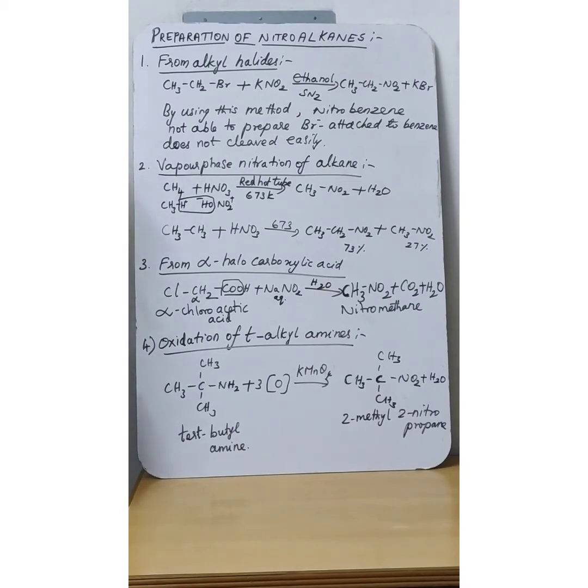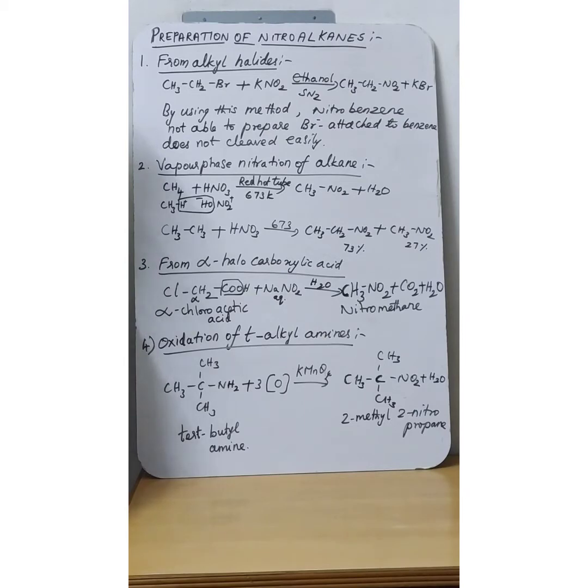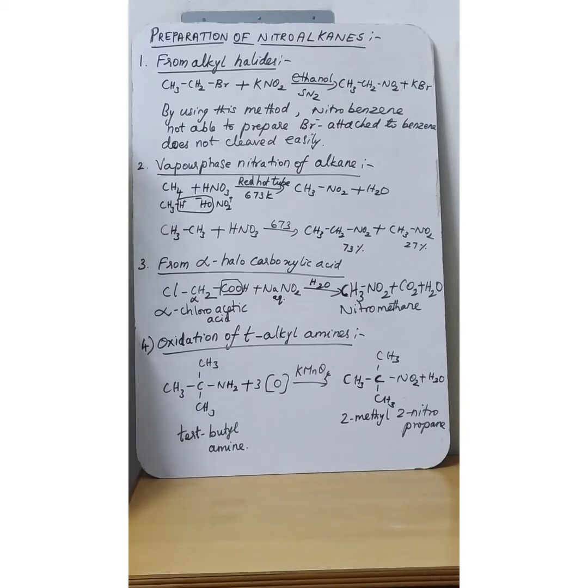Last class we discussed classification of organic nitro compounds, isomerism exhibited in organic nitro compounds, and nomenclature of organic nitro compounds. Today's class we are going to discuss the preparation of organic nitro compounds, that is, preparation of nitroalkanes and nitroarenes, both aliphatic and aromatic nitro compounds.